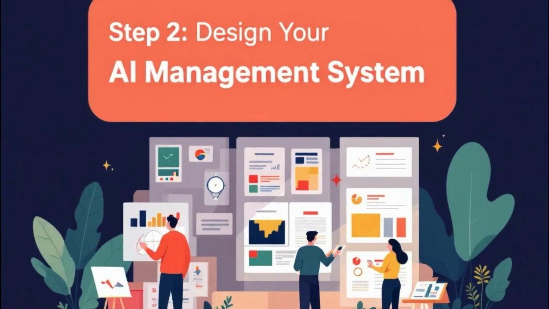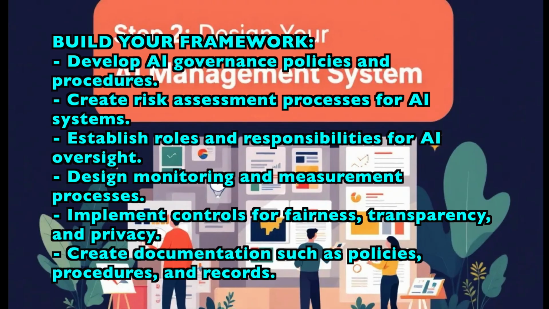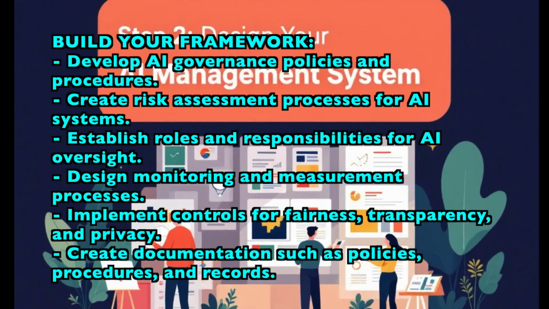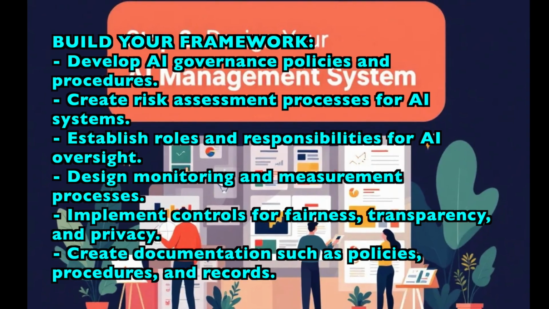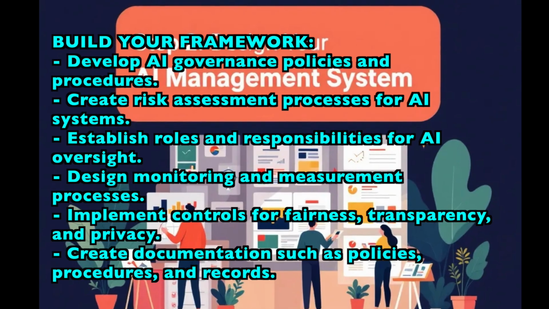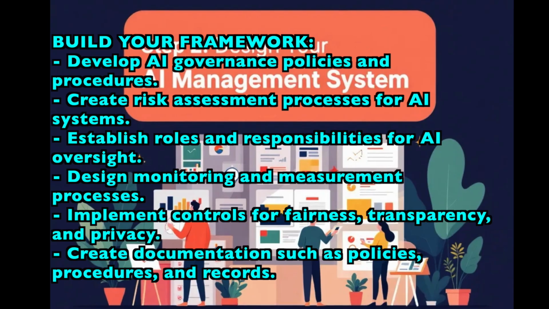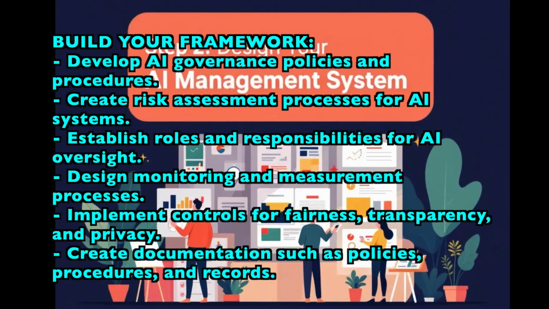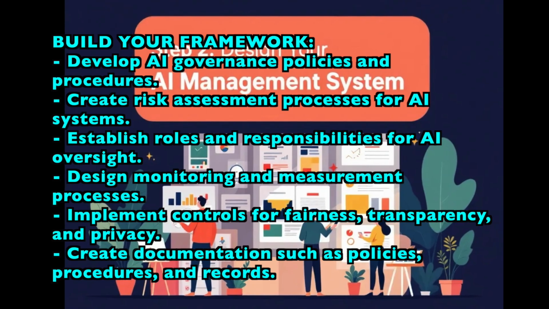Step 2. Design your AI management system. Build your framework. Develop AI governance policies and procedures. Create risk assessment processes for AI systems. Establish roles and responsibilities for AI oversight. Design monitoring and measurement processes. Implement controls for fairness, transparency, and privacy. Create documentation, such as policies, procedures, and records.